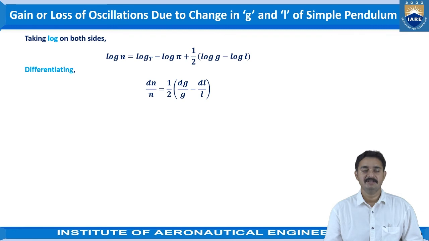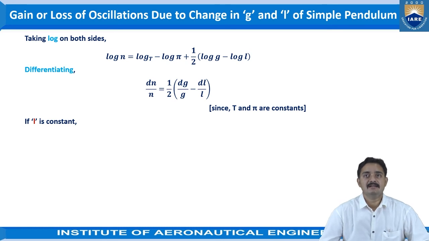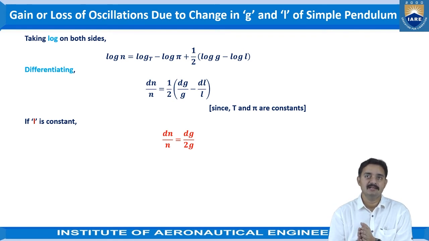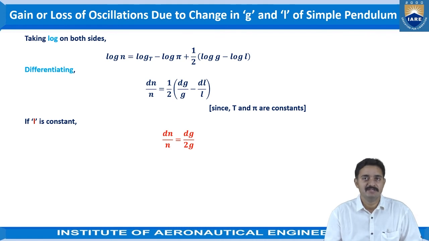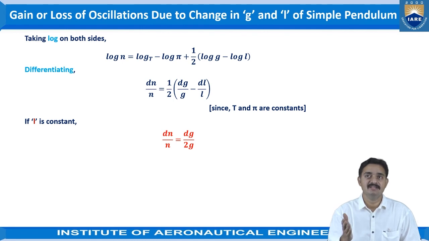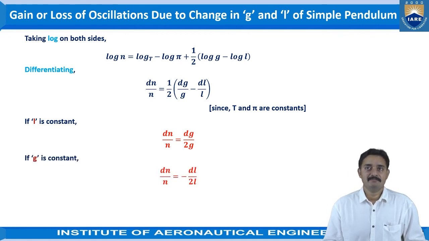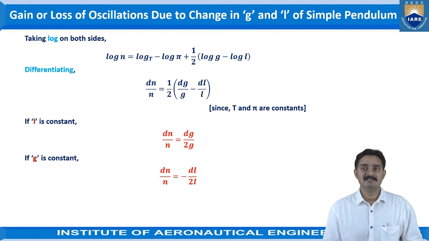Then differentiating this, we can write dn by n is equal to 1 by 2 (dg by g minus dl by l). Since T and pi are constants, if l is constant, dn by n is equal to dg by 2g. That means there is no difference in l, the length of the pendulum. Then we can write the equation as dn by n is equal to dg by 2g, where dl, the difference of the length of the pendulum, is not happening, that is 0. Hence, we can strike it off. Then if g is constant, what happens? dn by n is equal to minus dl by 2l.